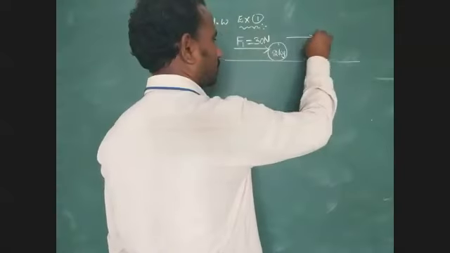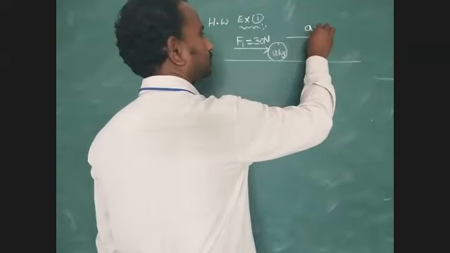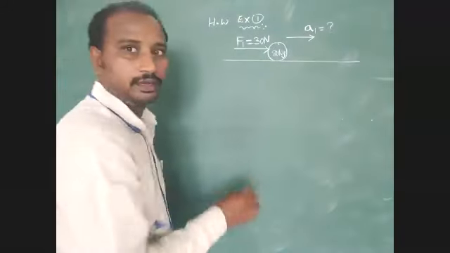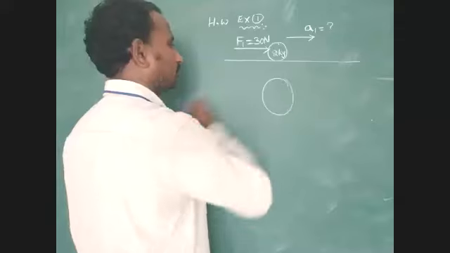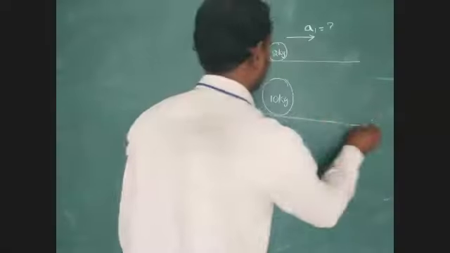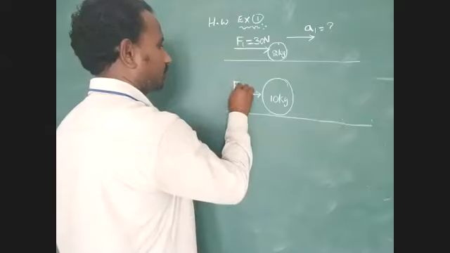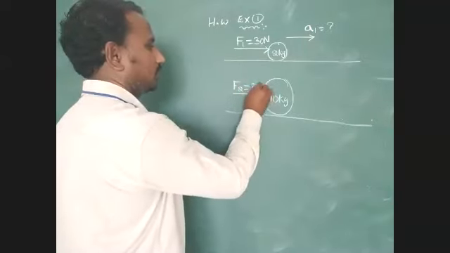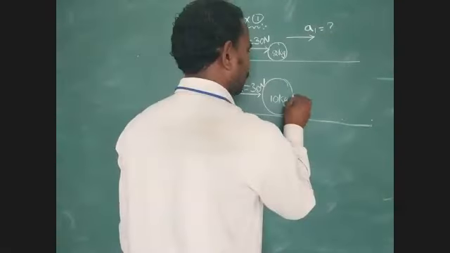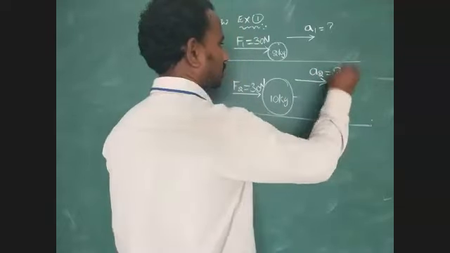Then what acceleration will this body get? A1 equal to question mark. Next, in the second condition, mass of the body is 10 kg, but external force F2 is the same amount, 30 Newton. Then what acceleration will it get? A2 question mark.